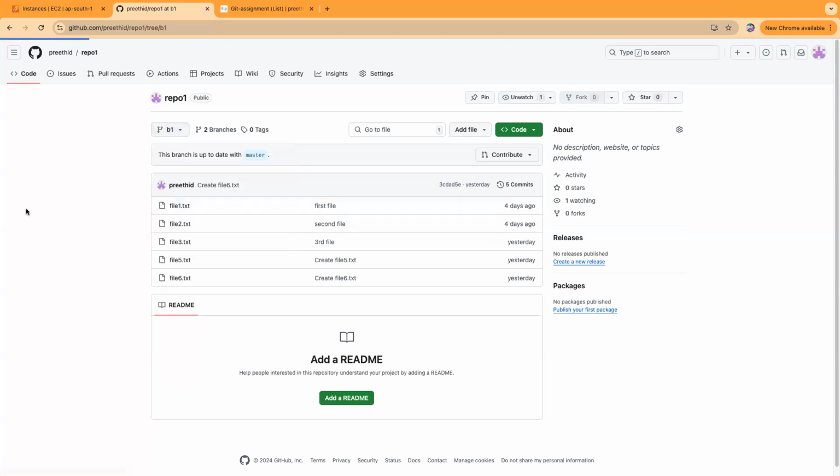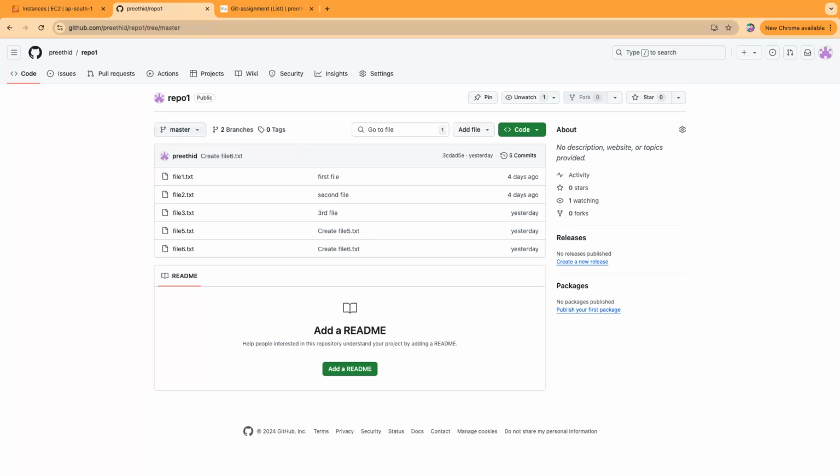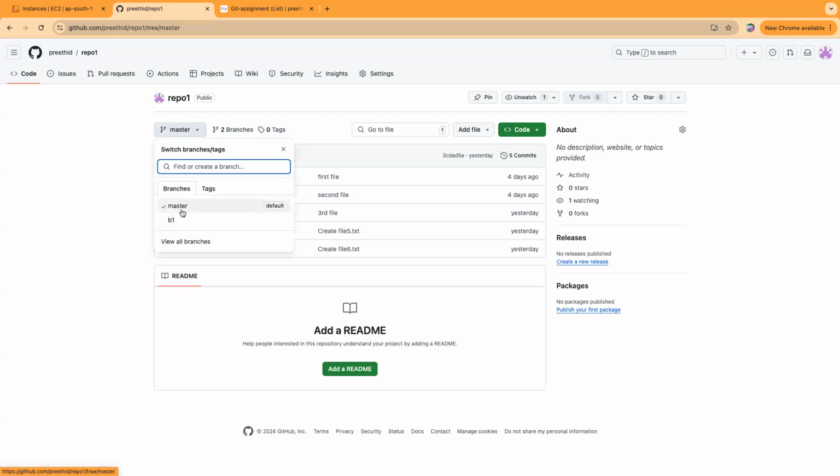And in reality, master branch will be restricted from accepting any pushes. You cannot directly push something to master, right? That's not allowed. This is what is allowed. Suppose anyone wants to make changes, they'll create a branch from master locally or here, whatever it is, make changes here. And once this branch is working fine, then it will be merged to master. Also, you cannot merge directly to master.